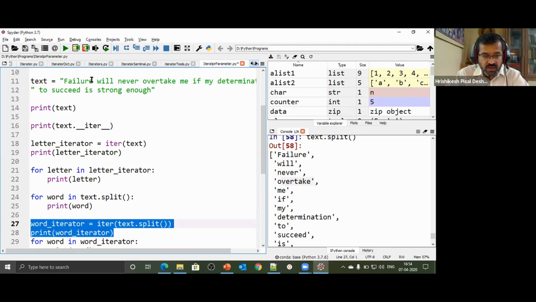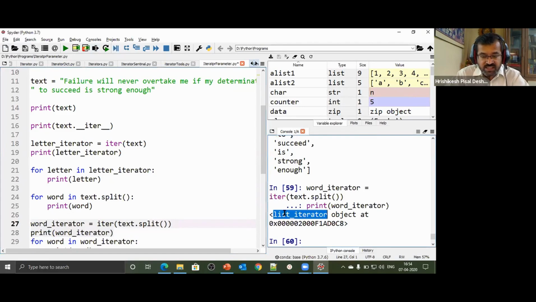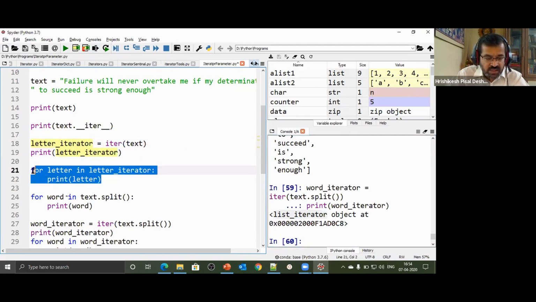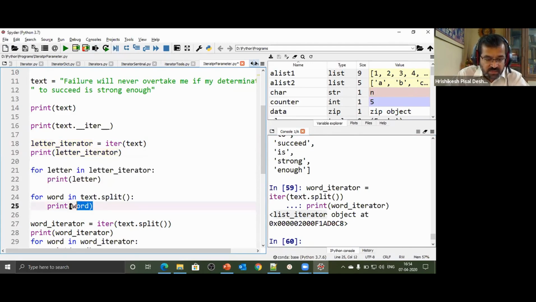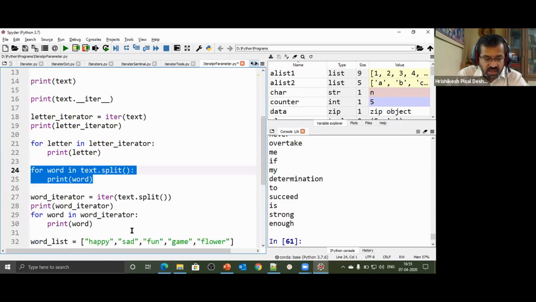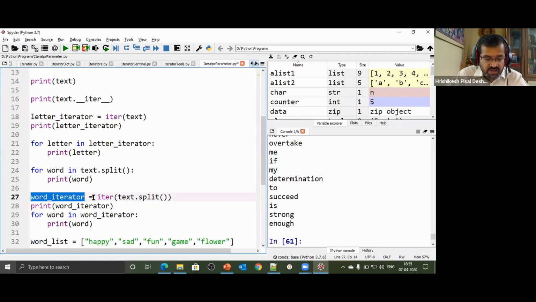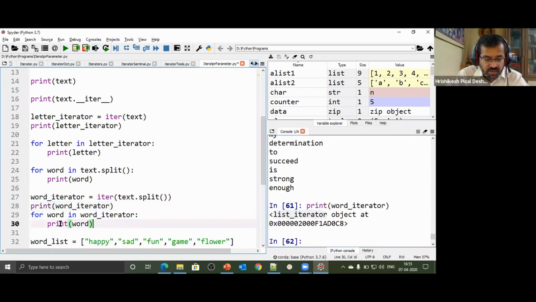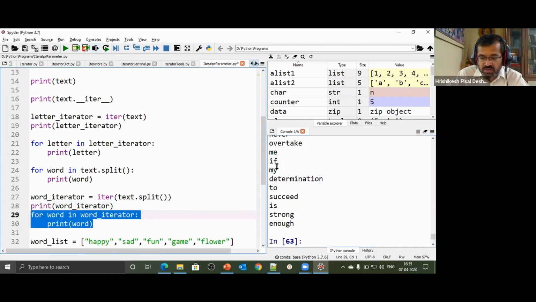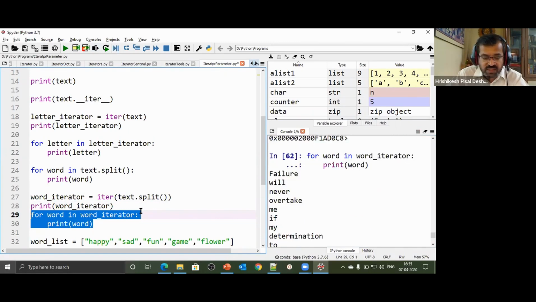This is a list iterator. Here, what we had was an iterator that can iterate through the text. That was a string iterator, and using that iterator we used the loop. Now we are saying split for word in text, and this is implicitly created. Using iterator, if I want to do it, I say word iterator is equal to iterator of text dot split, and then I get that iterator. That was the iterator that we checked. It is the list iterator, and using this iterator also we can cycle through. So I have cycled through all the words which are there inside the list.